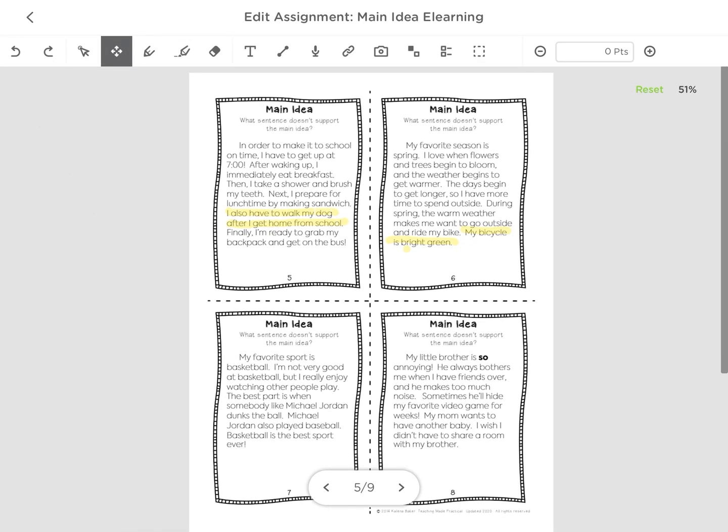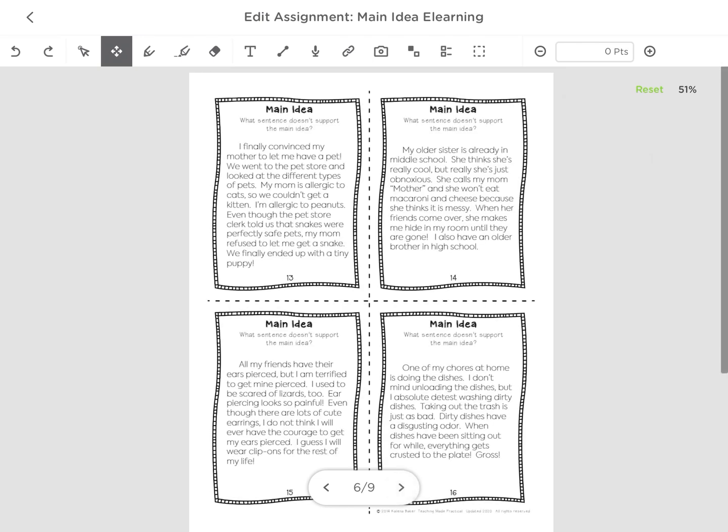You're going to do number 7 and 8, and then go to the next page, 13, 14, 15, 16. There's only 2 pages. I skipped a few of them, so those are the ones you need to do. So that's how you will review for main idea. Remember, what is this passage mostly about?